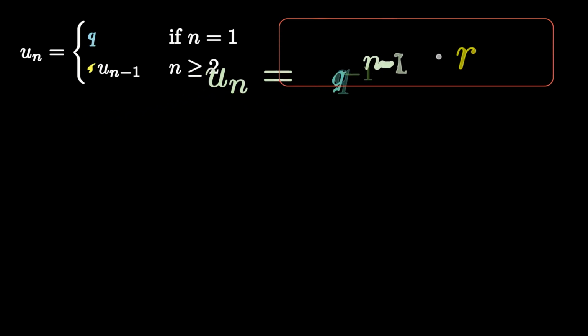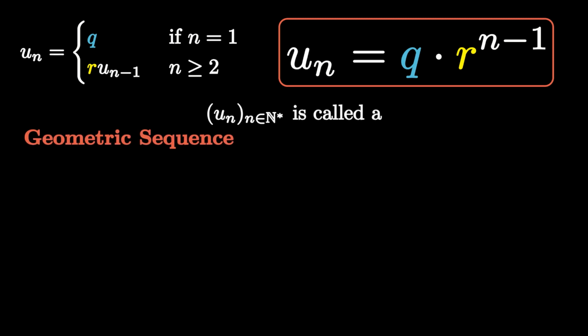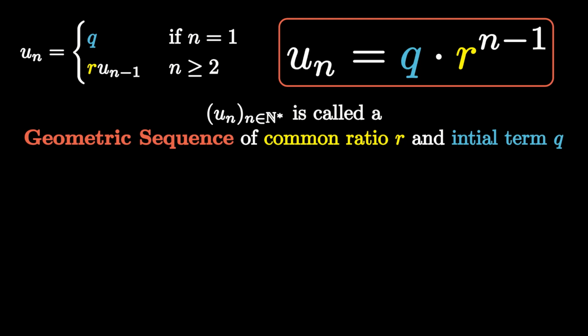The geometric sequence is as follows. For any real q and r, u_n equals q r to the power of n is called a geometric sequence. r is the common ratio and q is the initial term of the sequence u_n. To know the total number of grains needed to fulfill the sage's reward, we could use the sum of a geometric sequence formula.